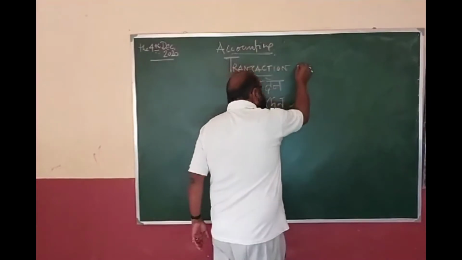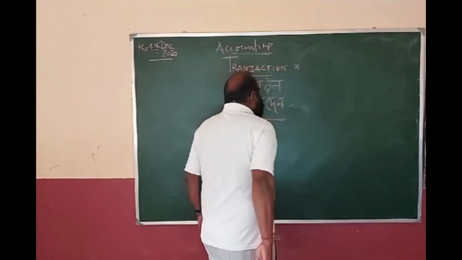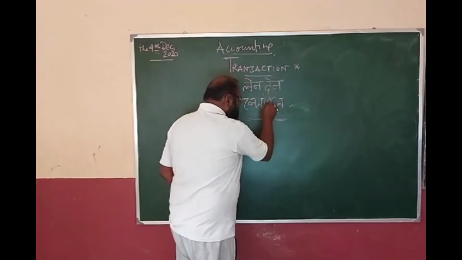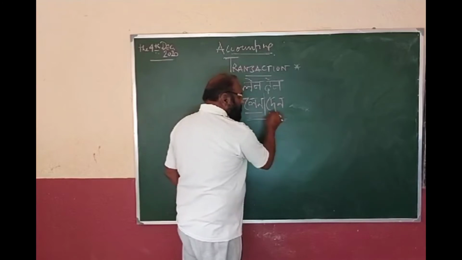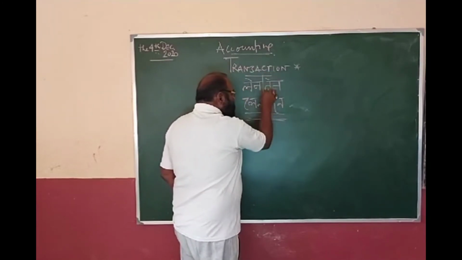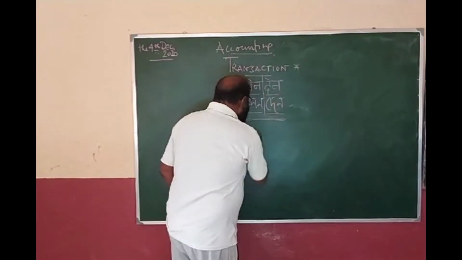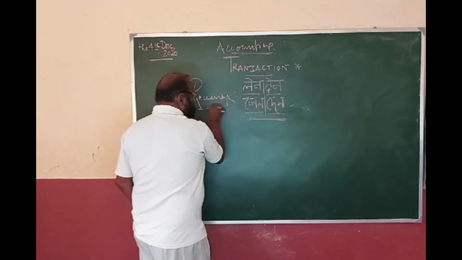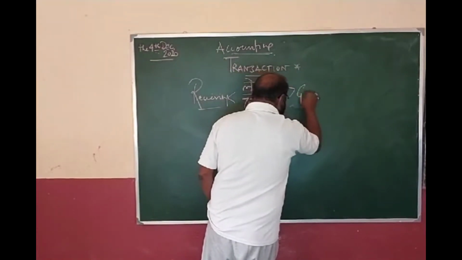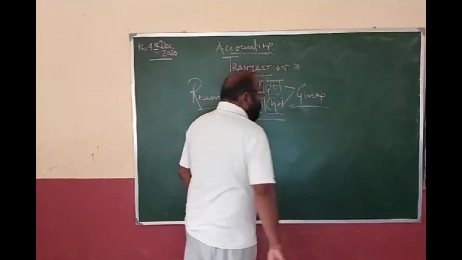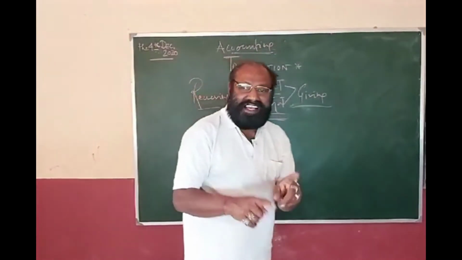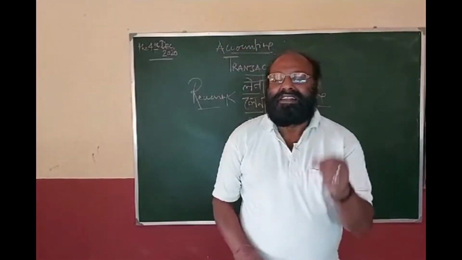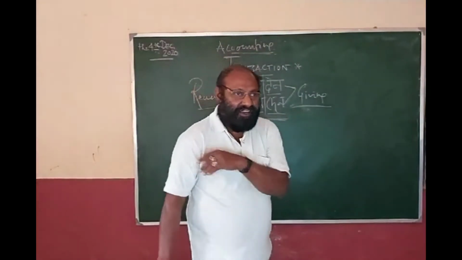And that is the topic we have to discuss in detail today. The transaction, in Bengali, is known as len den. Len is one part and the other part is den. And in Hindi also it is len and den. Len means lena, receiving, and den means giving. So in any transaction, the transaction has got two wings. One is len, meaning receiving, and the other one is den, that is giving.